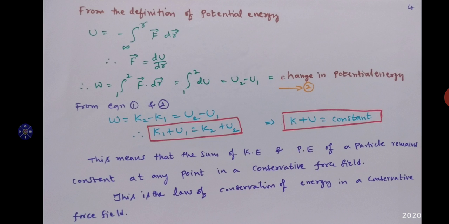So these are the points related to the conservation of energy in a conservative force field. Next class, we will discuss the applications, or illustrations.